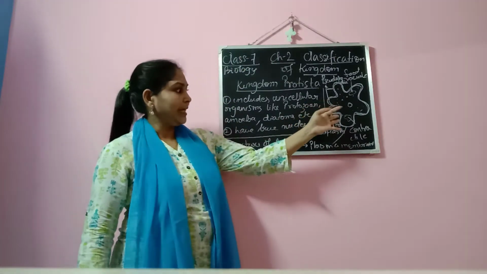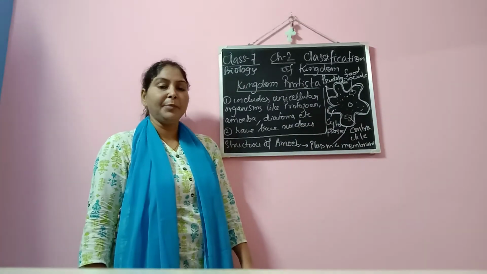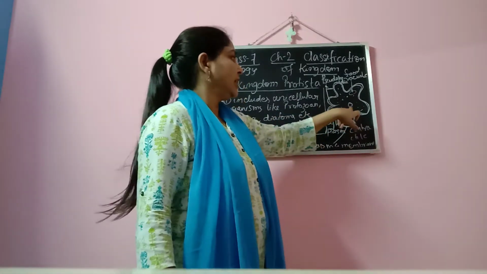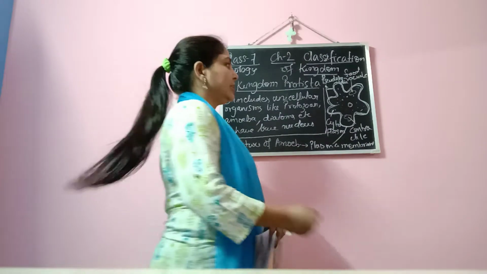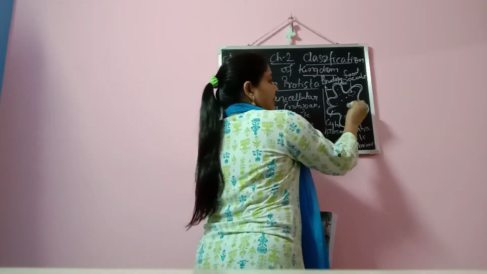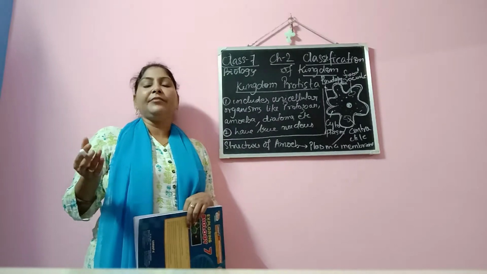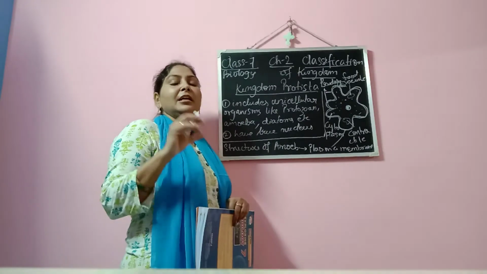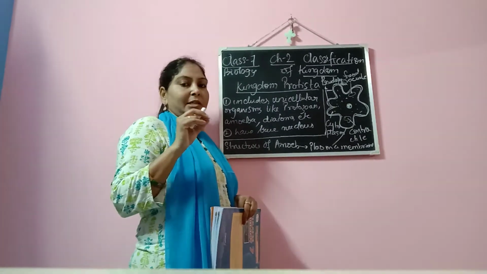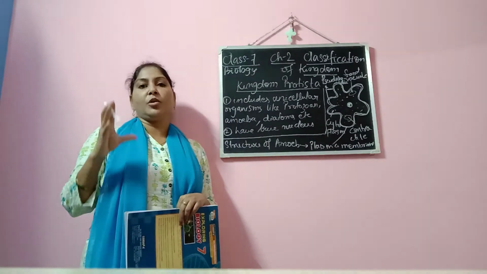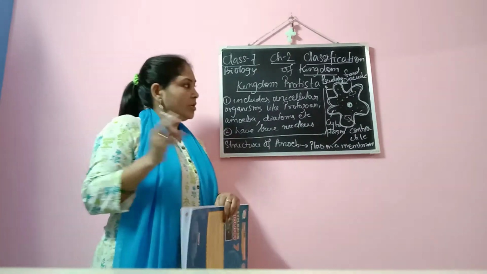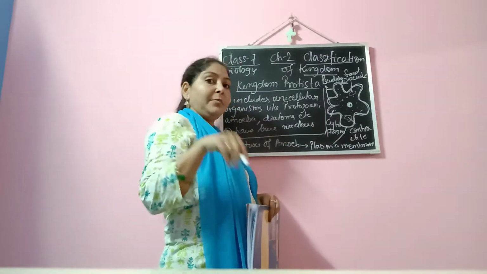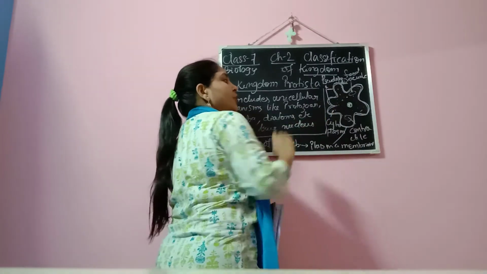You can see here I have drawn the diagram of an amoeba and its various parts. In the center, we can say this is the nucleus. What does it have? It has the chromatic material. I hope you remember in the last class, in bacteria, I told you what chromatic material is. Basically it contains the traits or characteristics of an organism. So here amoeba also has chromatic material which is bounded by a nuclear membrane. So this is the nucleus.